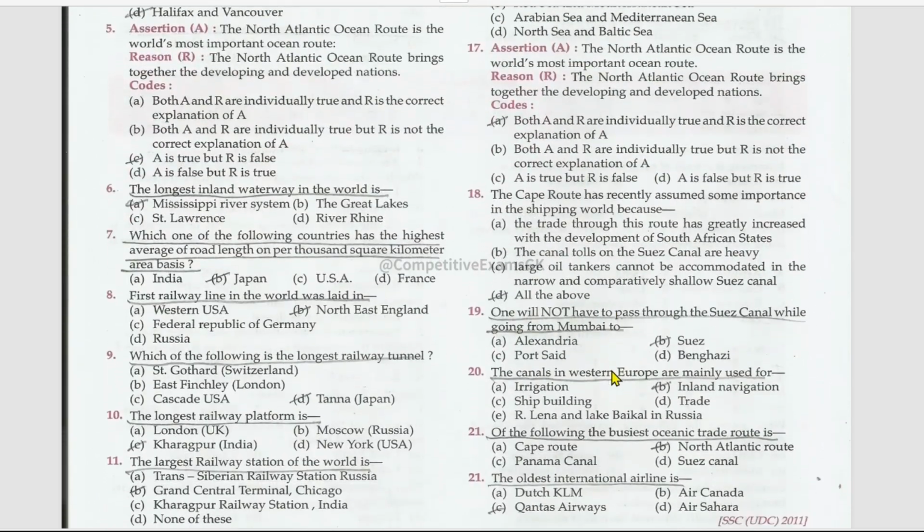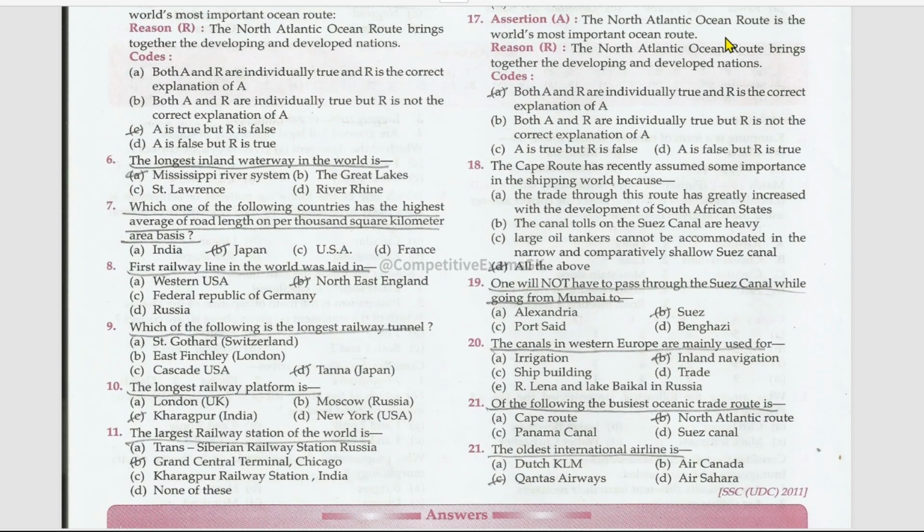Next is assertion and reason. The North Atlantic Ocean route is the world's most important ocean route, right? The North Atlantic Ocean route brings together the developing and developed nations. No, this is false. The Cape route has recently assumed some importance in the shipping world because the trade through this route has greatly increased with the development of South African states.